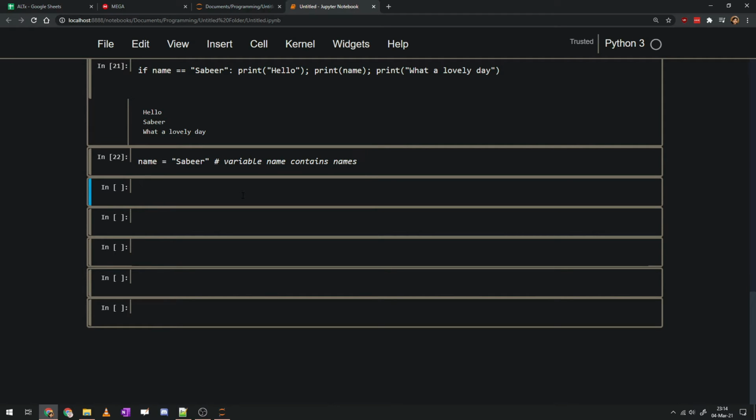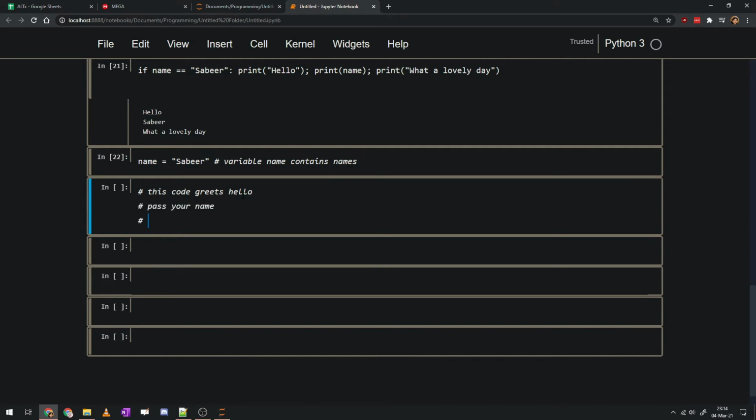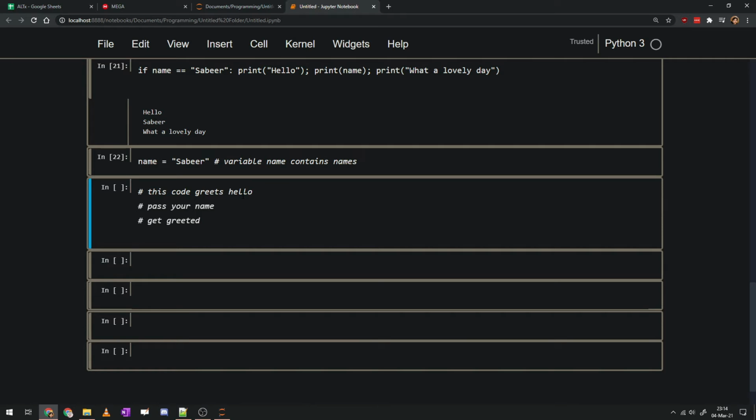So you can have multi-line comments. For example, this code greets hello, passes your name, gets greeted. I'm basically writing comments for myself to know what the following code will do.